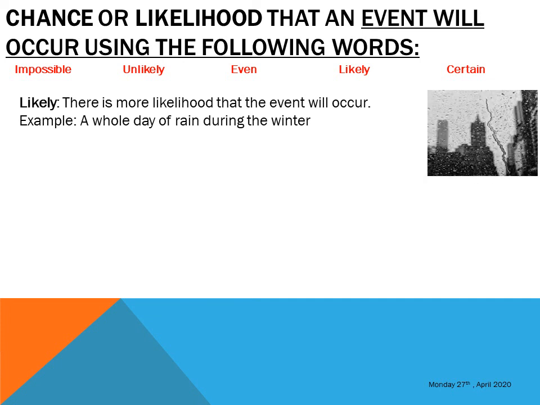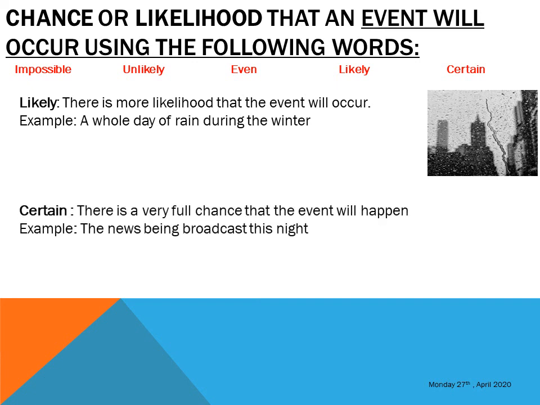It's winter period. It's possible to have a whole day of rain during the winter. Very possible. So it's something we can say is likely. It doesn't mean that it will happen, but it is a possible thing because it is winter season. So it's likely for it to happen.